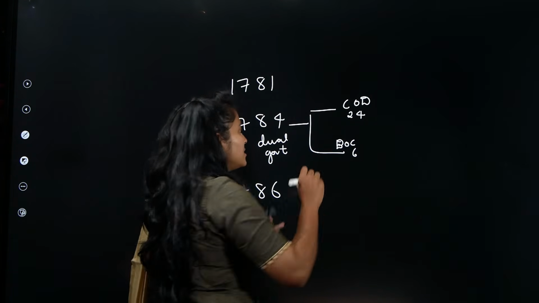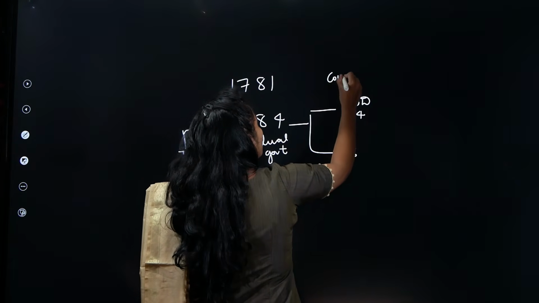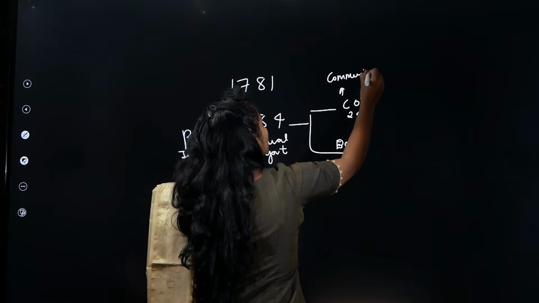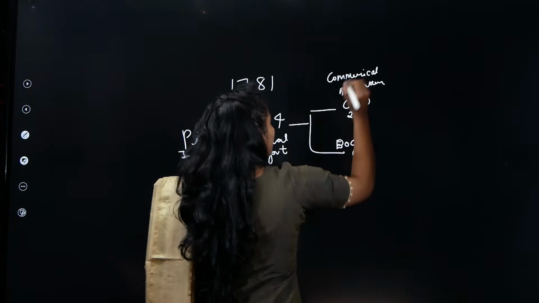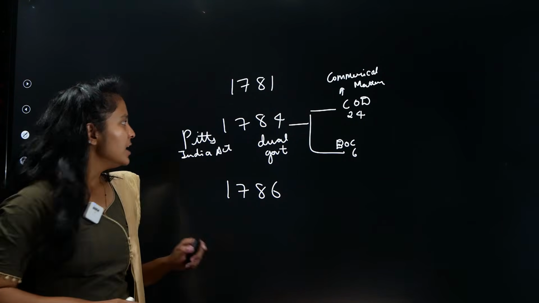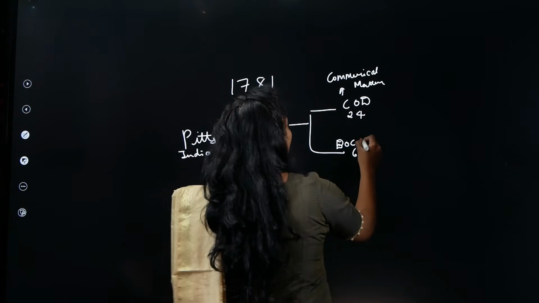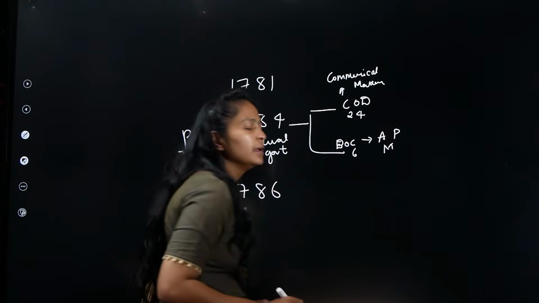Now please remember C for C. The Court of Directors will take care of all commercial matters, all the revenue matters, that is trade, tax collection, everything. Similarly, the Board of Control will take care of administration, political power and military power.